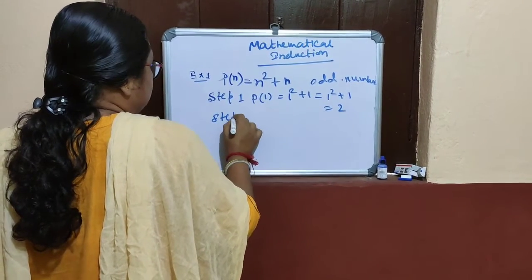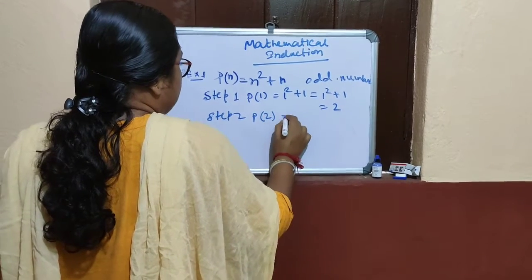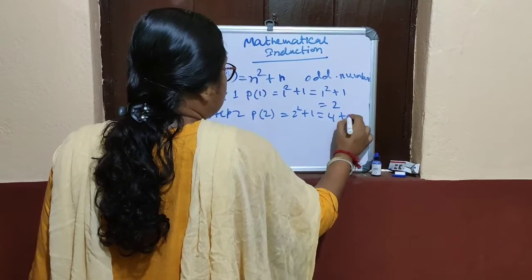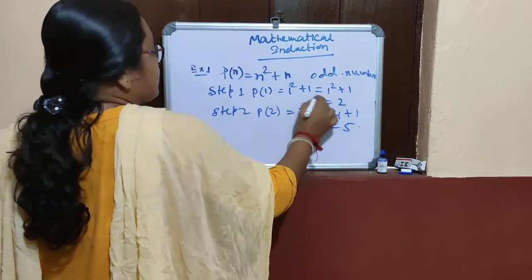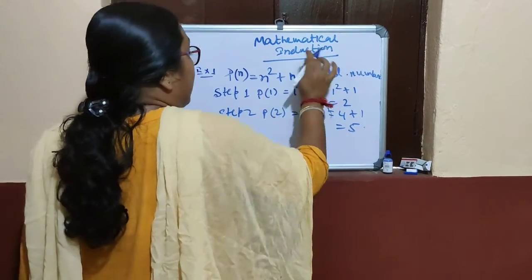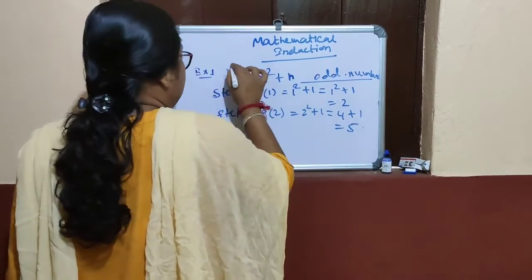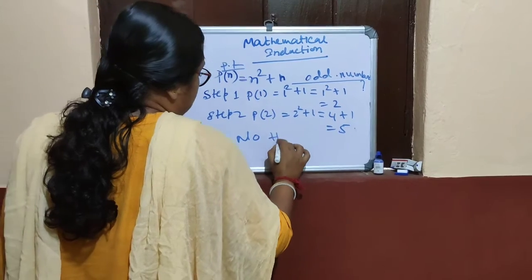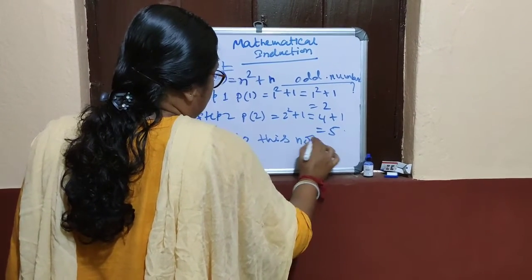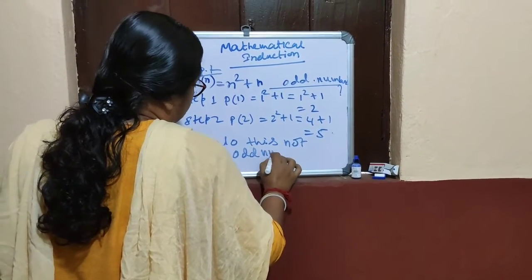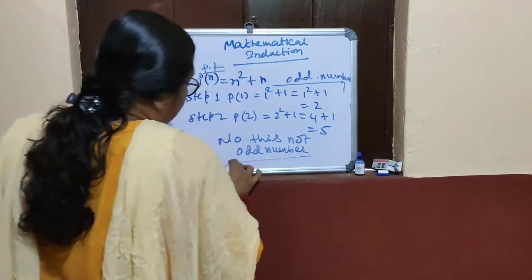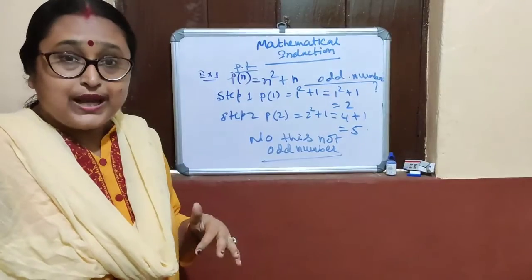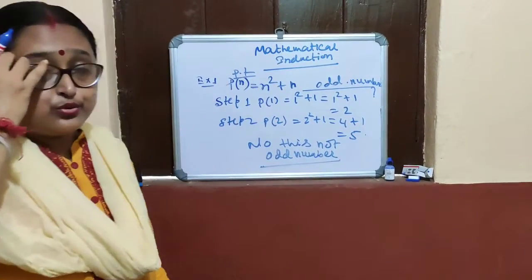What is step 2? Step 2, P2, equals 2 square plus 1, which is 4 plus 1, which equals 5. This is not an odd number. The question is to prove that this is an odd number, but no, this is not an odd number. This is the way to find the result by mathematical induction, whether this is true or not. Am I clear?